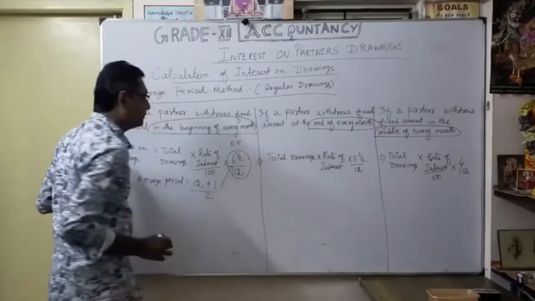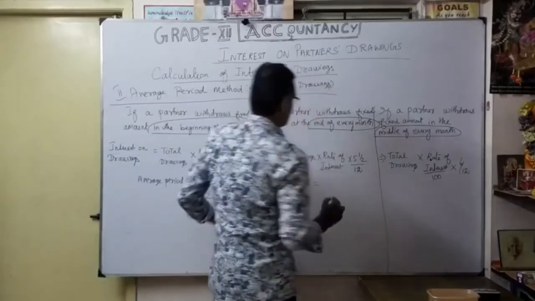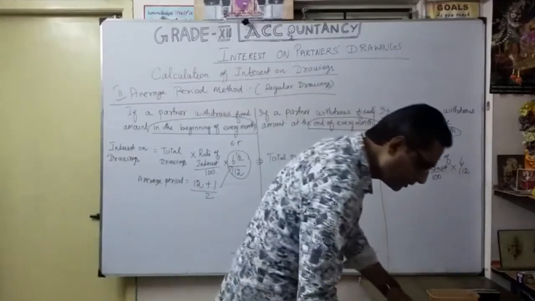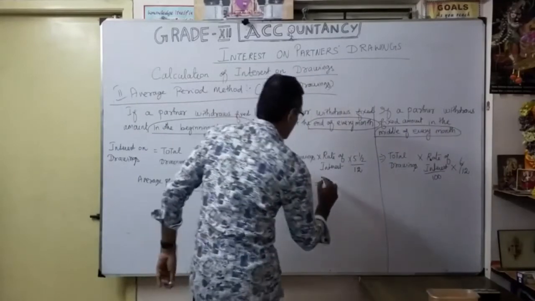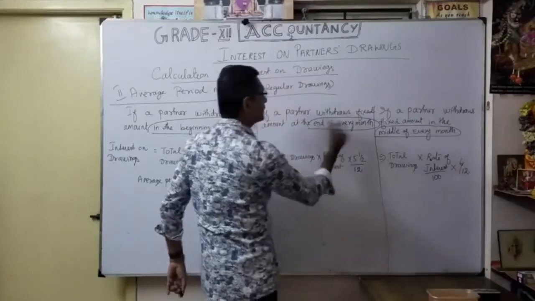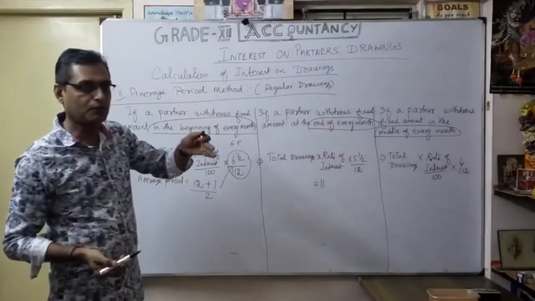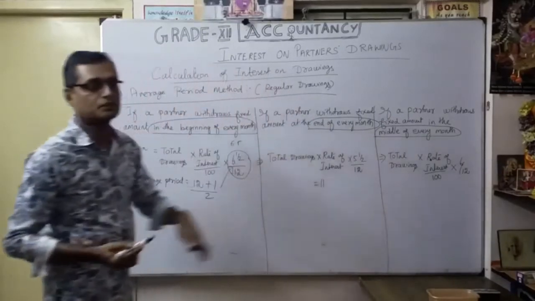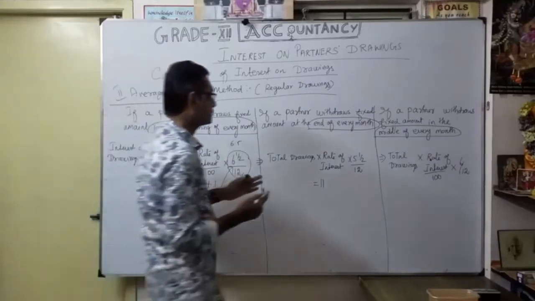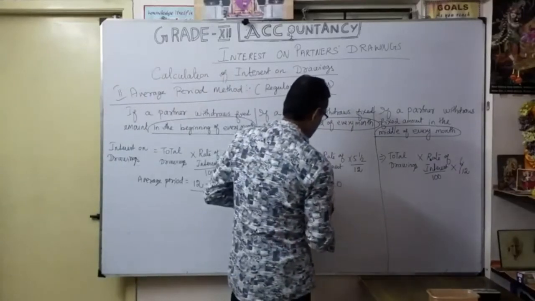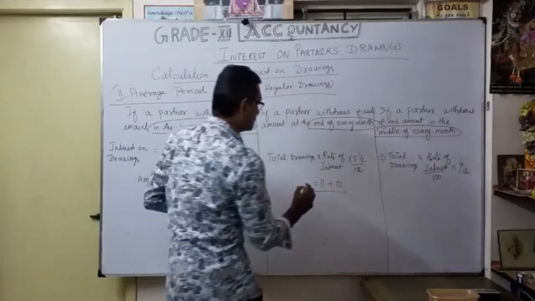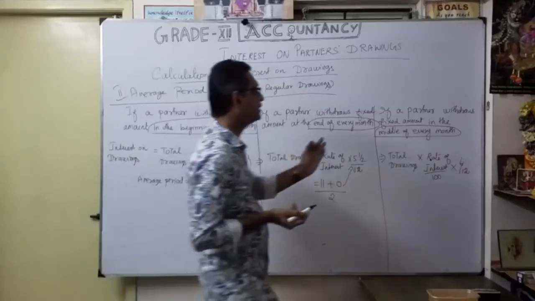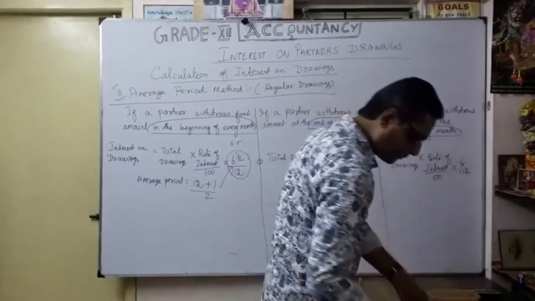Same manner here for the end of every month. Months left after the first drawing, simple, is 11 months left, isn't it? But at the end of every month, once the particular month ends, you withdraw, so the balance is the remaining month. So the average period is the months left after the first drawing plus end of last drawing 0, divided by 2. So you will get this average period. And finally, the middle of every month, very easy.